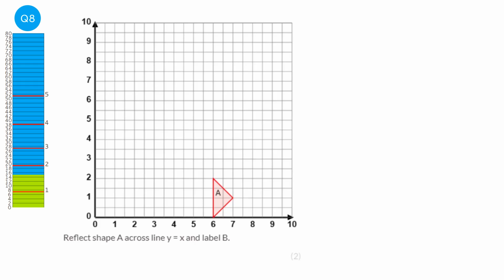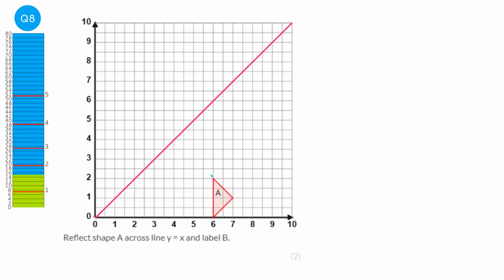So the picture is now worth £11,187. So we're asked to reflect this shape along the line y equals x, and y equals x is a diagonal line where all the x values are equal to the y values. So at the bottom here we've got x is 10 and y is 10, so that coordinate would be 10, 10. And then obviously this coordinate 4, 4, etc. So we need to reflect it across this line.